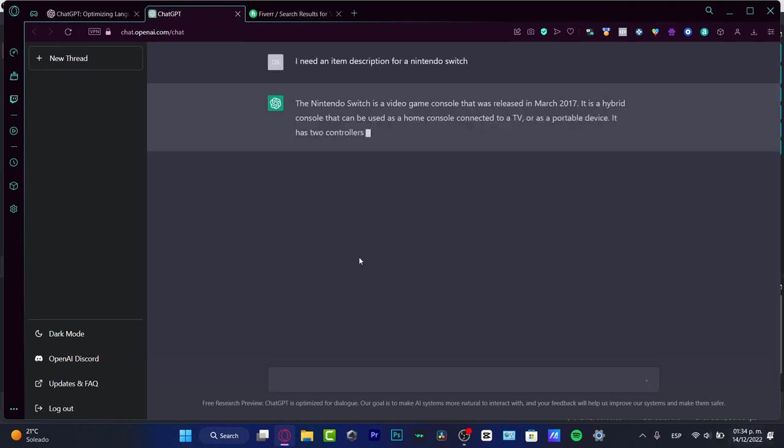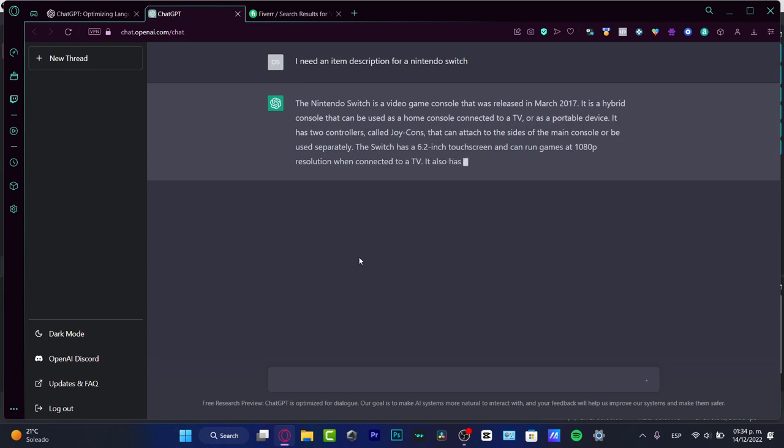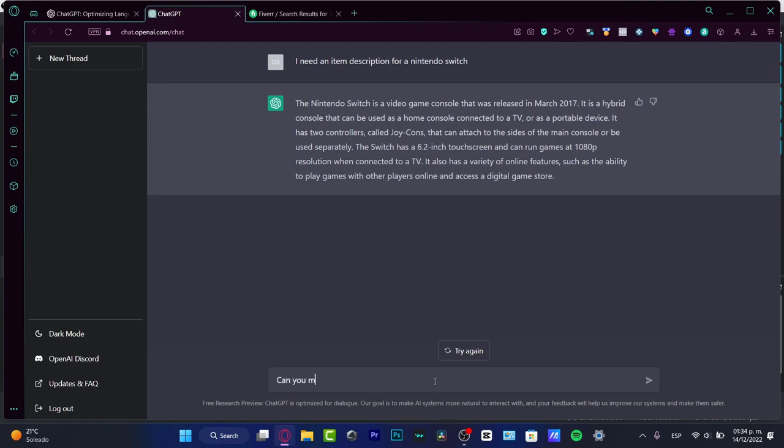Now, the Nintendo Switch video game console was released in March 2017. Here are the specifications of the Nintendo Switch, of all the items, the resolution. It also has a variety of online features such as the ability to play games with other players online and access a digital game store. So I want to ask, for example, can you make this description longer?